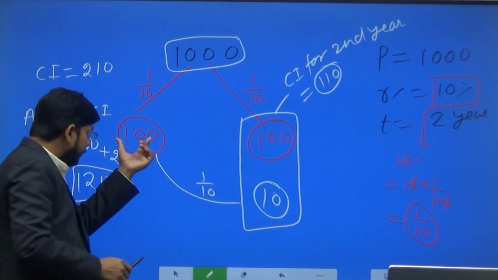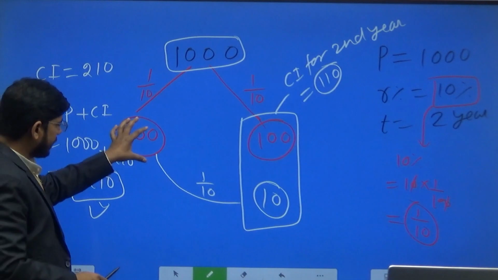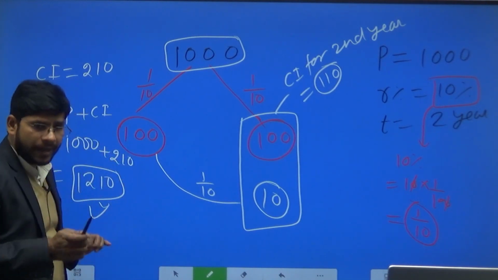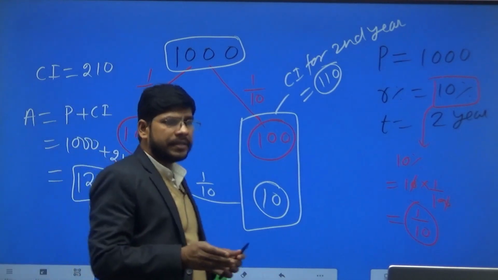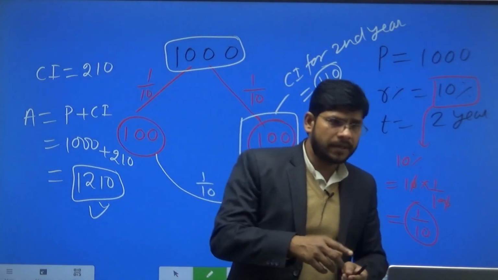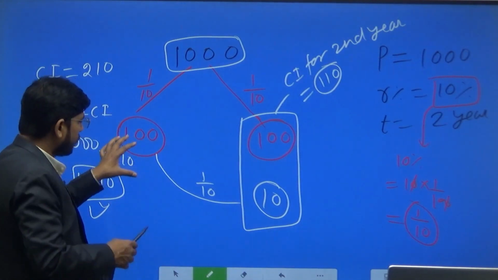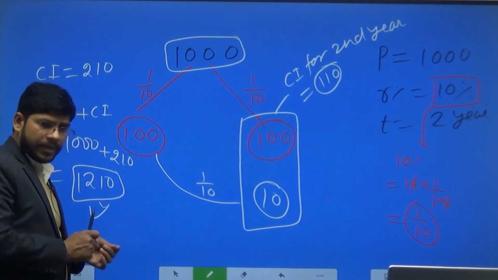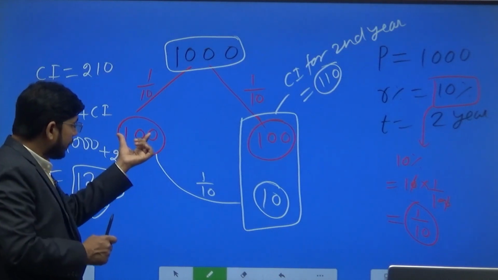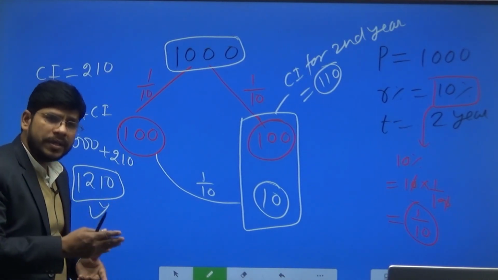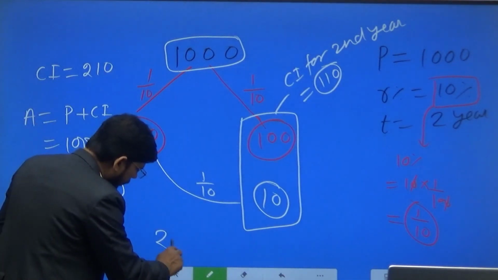This is the simple interest or compound interest for 1 year, and you know that the simple interest and compound interest for 1 year are always equal. So this value gives the glimpse of simple interest. So simple interest for 1 year is 100 rupees, and simple interest for 2 years will be 200 rupees.